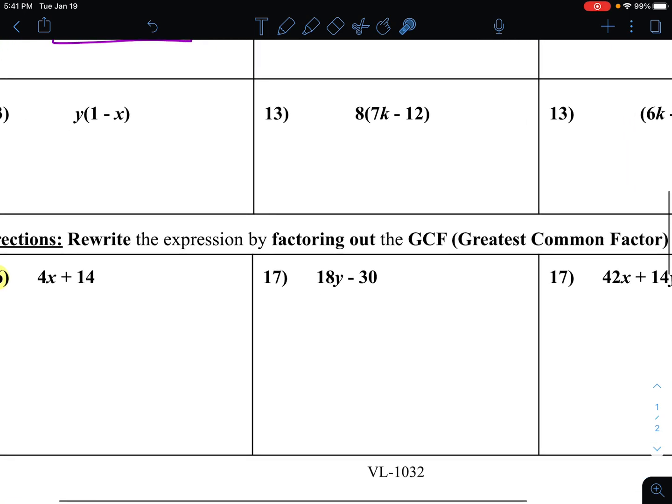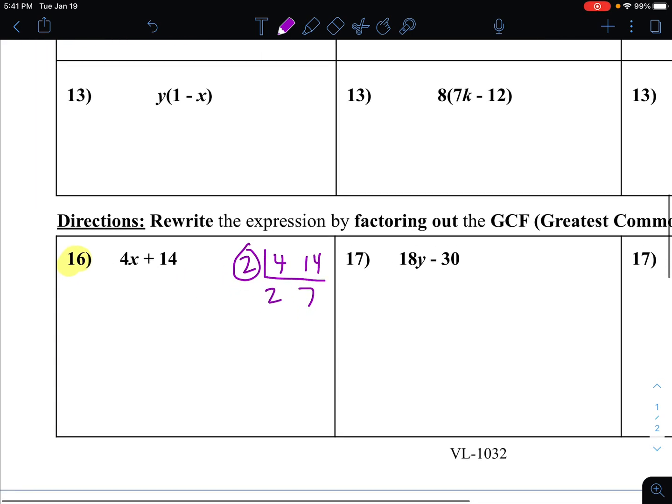You could use the ladder method to find the GCF, or some of you may already know off the top of your head. It's 2. Let's prove it. So 14 and 4, what can you divide both 14 and 4 by? Well, you divide them both by 2. 2 goes into 4 twice. It goes into 14 7 times. And there is no number that you can divide both 2 and 7 by. So our GCF is just 2. These numbers don't matter because we're not looking for the LCM, or least common multiple. Anyways,